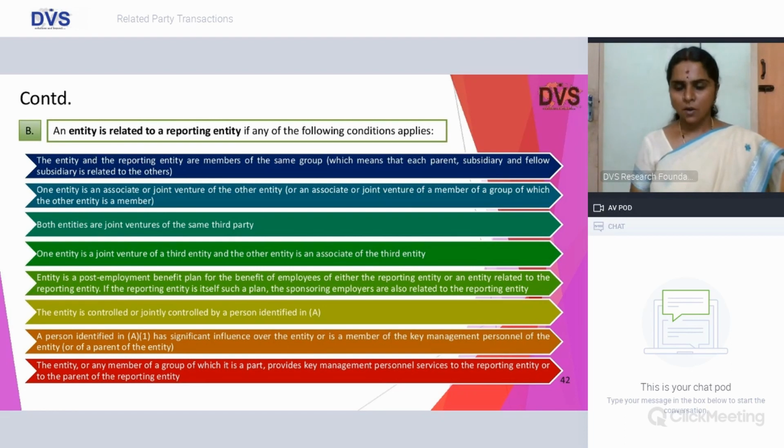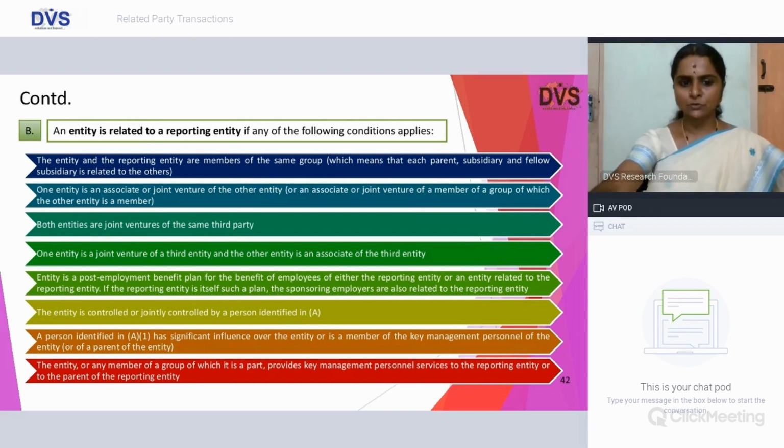So JV, combination of JV and associate, an entity which is controlled or jointly controlled by a person identified in A. So the person identified in A being the person who is establishing control or joint control or exercising significant influence. And the person identified in A1, which means the person who has control or exercises significant influence over the entity or is a member of the KMP of that entity.